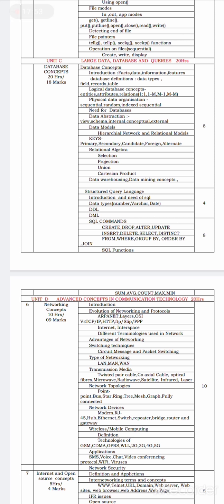Now, structured query language. This is a totally new concept that is related to database. Here we are studying the introduction to SQL, that is structured query language. What are the various data types used in this query language? What is DDL, DML, SQL commands? The commands such as create, drop, alter, update, insert and so on. All these related to query language we are going to study in the same topic, that is database concepts.